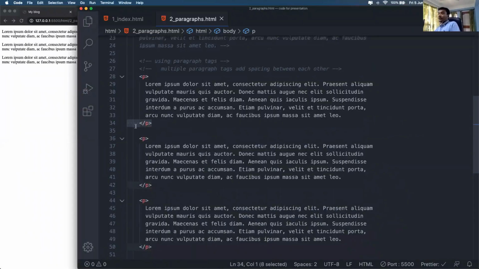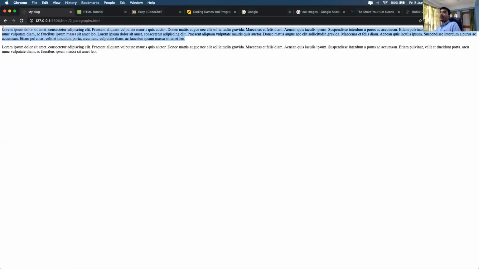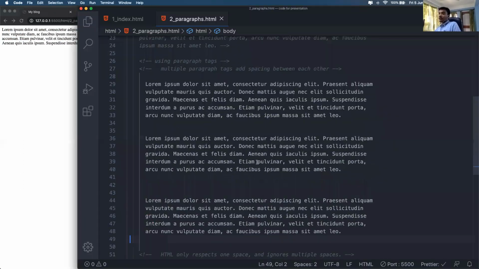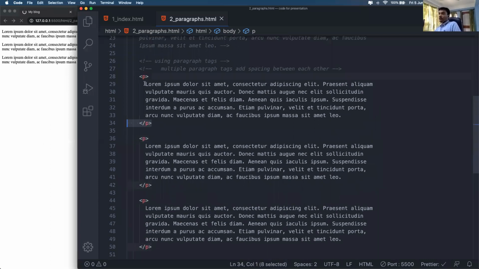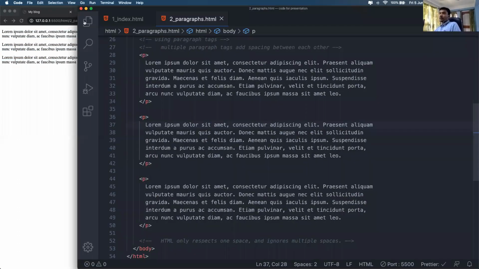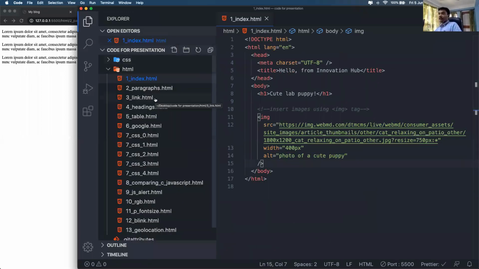If we remove these paragraphs, the formatting will be gone. See, there were 3 paragraphs. If we remove this last paragraph tag also, we'll see that this becomes one single paragraph, right? So that is not something we want. We want different paragraphs, right? So we use the P tags so that we can see different paragraphs. I hope it is not very difficult to understand.